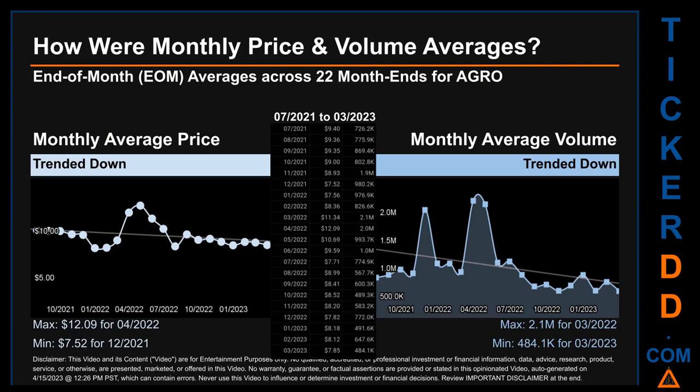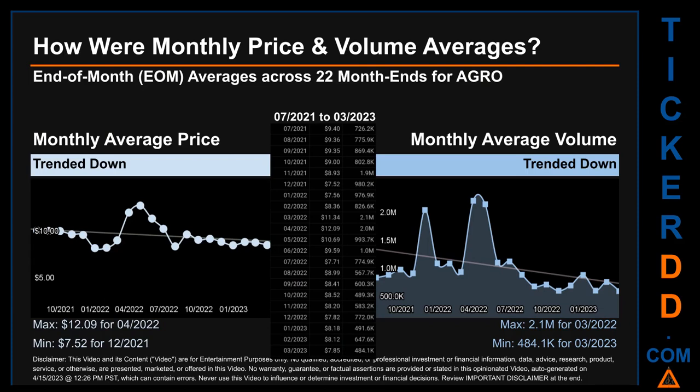How were price and volume averages for AGRO? Across 448 trading days, there were a total of 22 month ends, of which monthly averages for daily price and volume were calculated. Overall, monthly price average trended down while monthly volume average trended down.